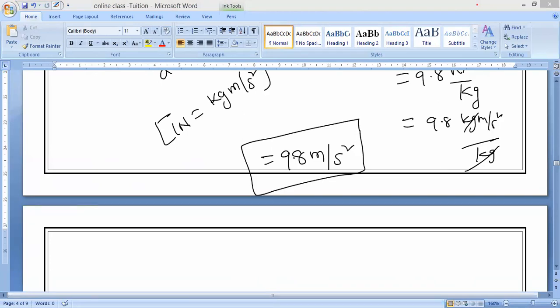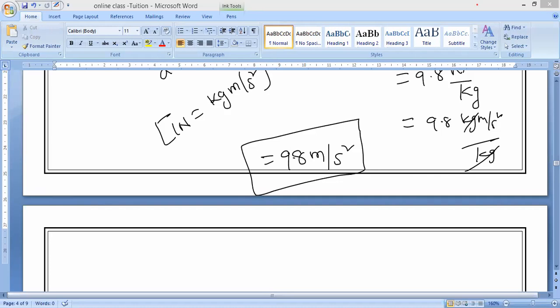Now, as I said, is the g value constant across the earth or not? It varies across the earth, slightly. It is not constant. For example, sometimes we take 10 as the acceleration due to gravity, 10 meter per second square. Yes or no? Sometimes we take 9.8 meter per second square. Now what is the reason and what is it? Observe very carefully, that is what we can see.